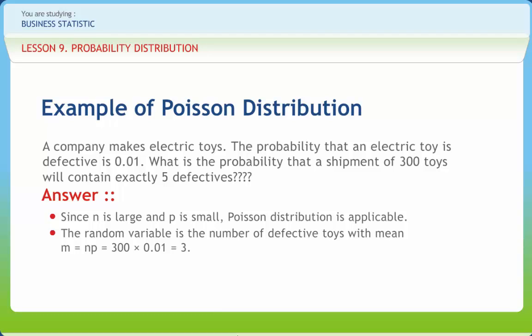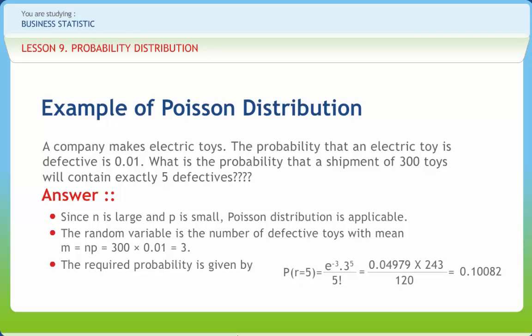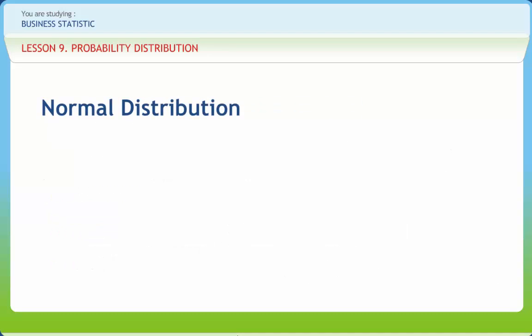Mean can be calculated by multiplying n by p, which is equal to 300 multiplied by 0.01, equal to 3. Here, np equals 3, r equals 5. Put these values into the formula and calculate the probability. The answer is 0.10082. The normal probability distribution occupies a place of central importance in modern statistical theory.